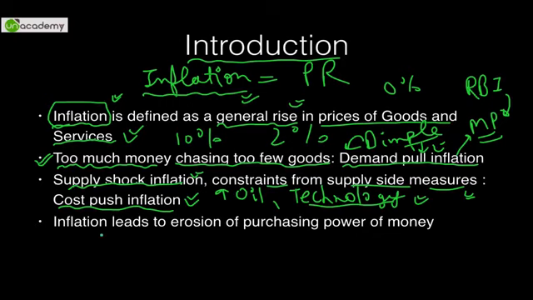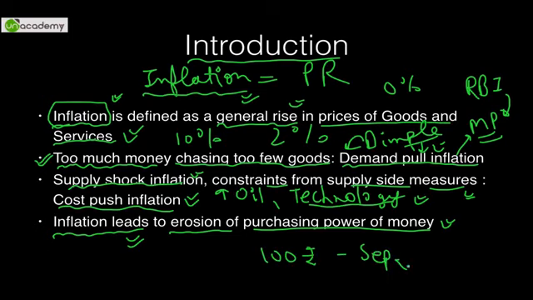Okay, and the general statement which you should know and which you should write in all your essays and essay type answers in paper 3 is that inflation leads to erosion of purchasing power of money. This is the reason why 100 rupees today, let's say in September 2015, is not the same. Rather, it is obviously less than the 100 rupees in, let's say, October of 2015. Even in 1 month, the power of money will decrease because of inflation. If there was no inflation, the power will be exactly the same.